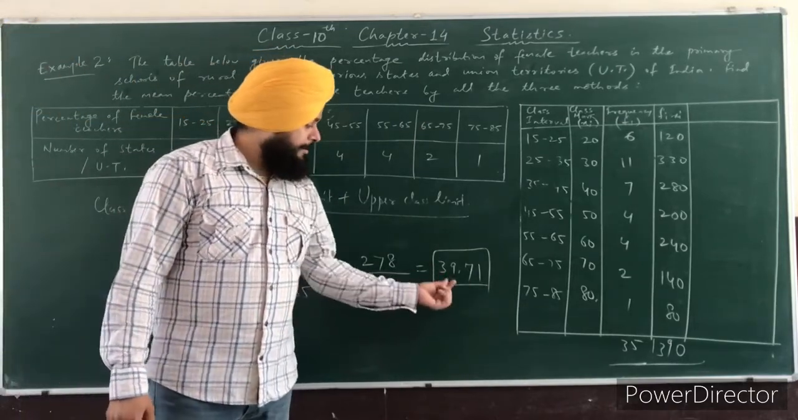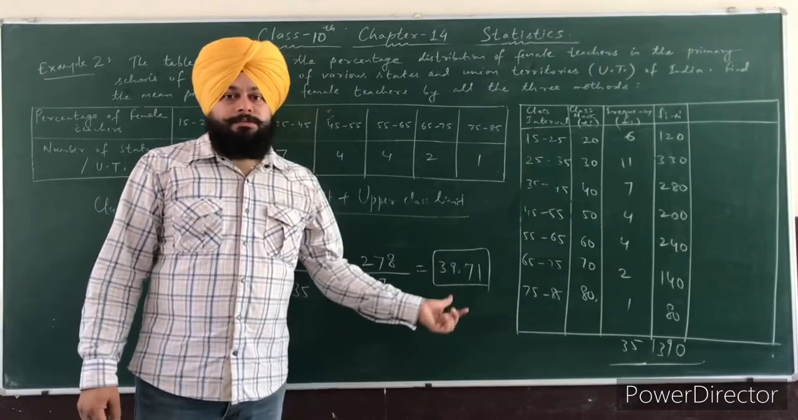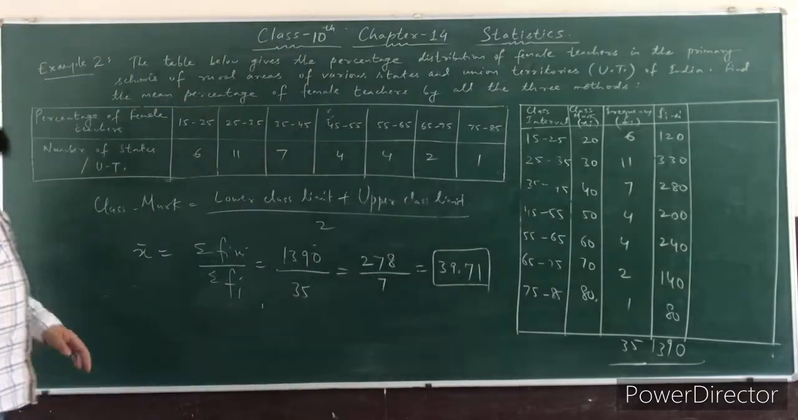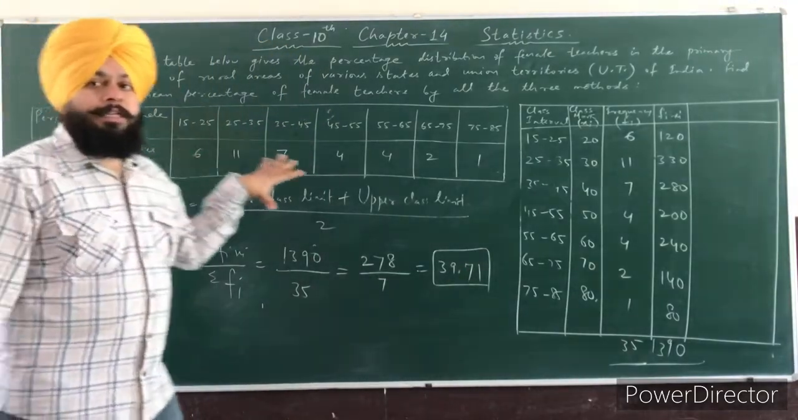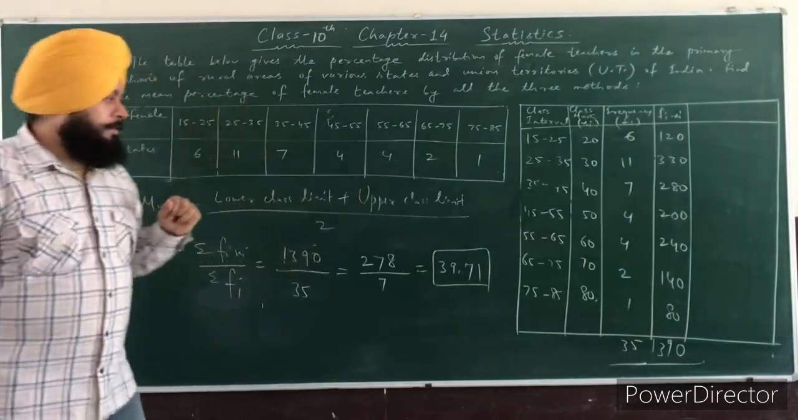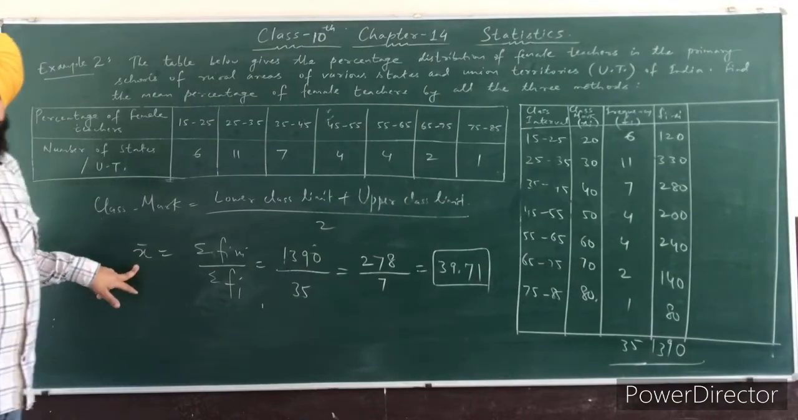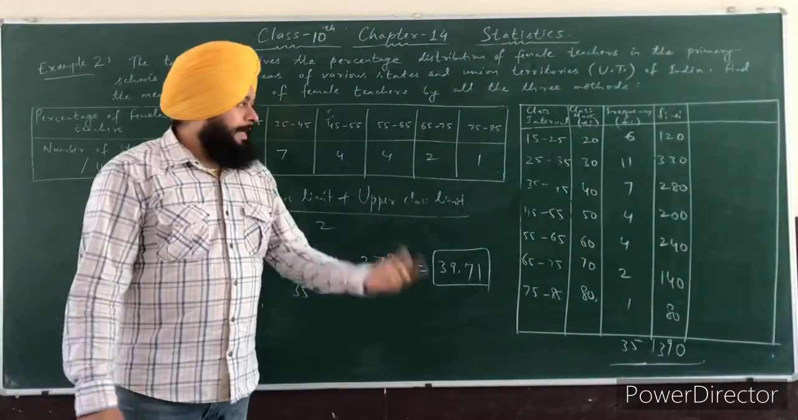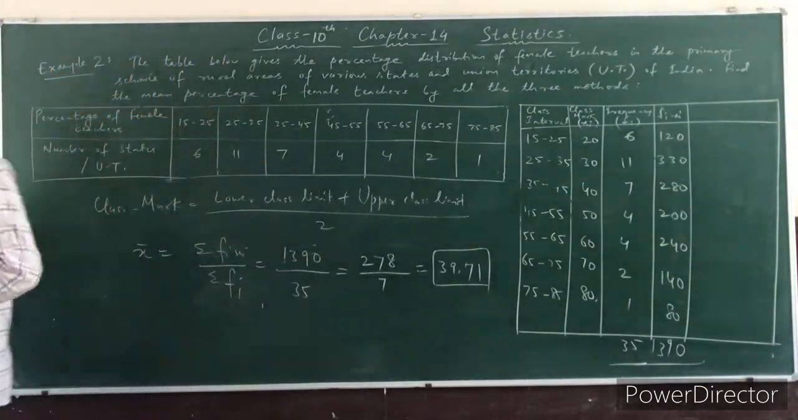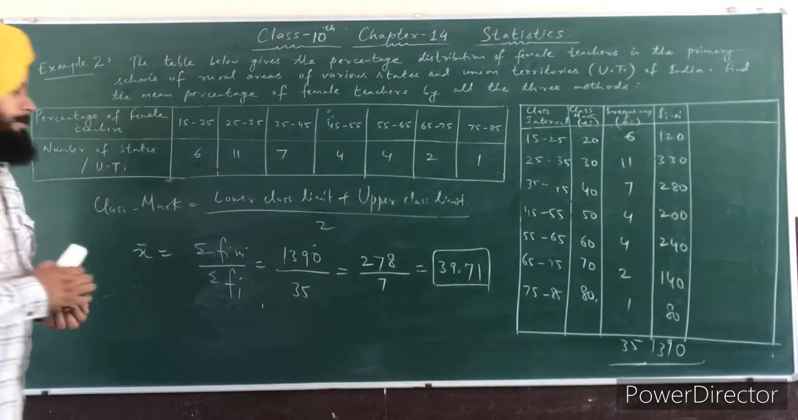Clear? So 39.71 percent is the mean percentage of these female teachers. Clear, students? So this is the mean which we solved by which method? Direct method. Now second, we solve the mean by assumed mean.